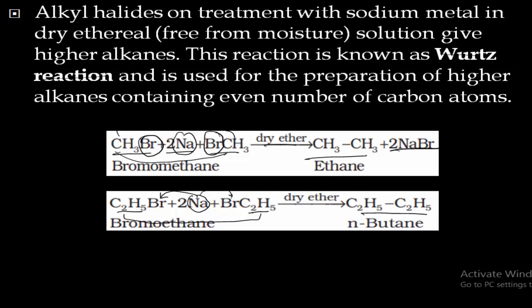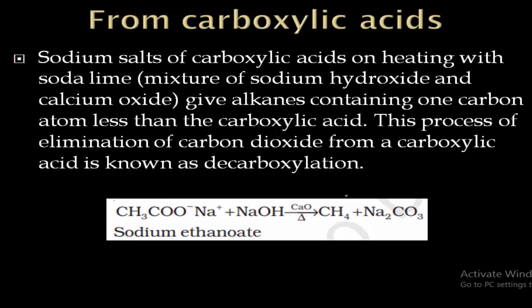So remember this reaction. Next, how to prepare the alkanes from carboxylic acids. When sodium salts of carboxylic acids are heated with soda lime, which means a mixture of sodium hydroxide and calcium oxide, they give alkanes containing one carbon atom less than the carboxylic acid, and this process of elimination of carbon dioxide from a carboxylic acid is known as decarboxylation.